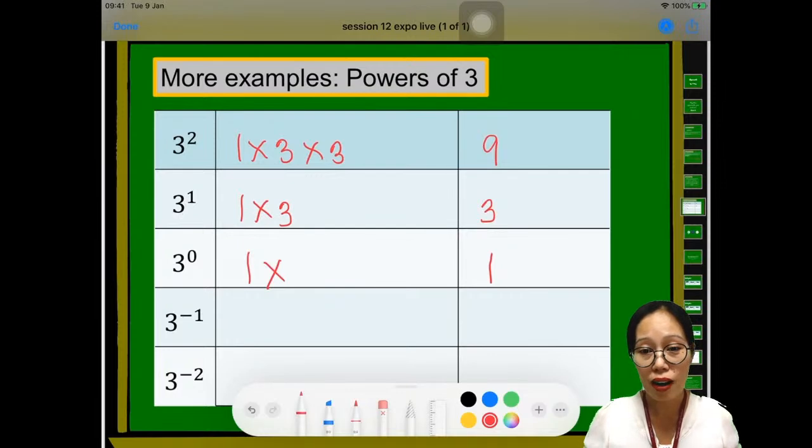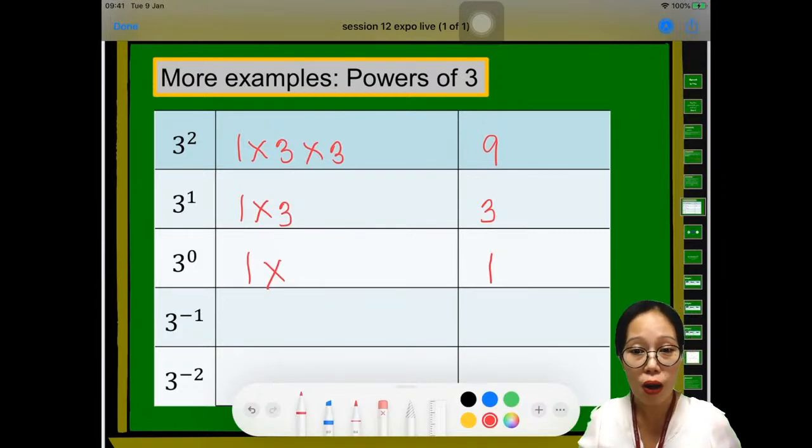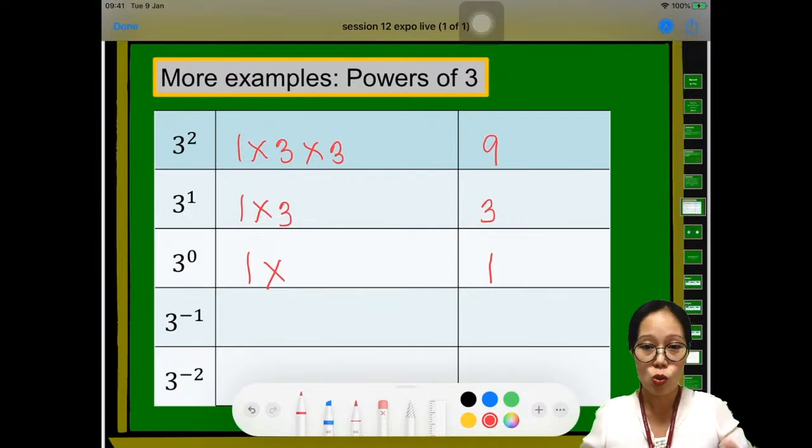It all makes sense, right? Because we have a law regarding an exponent of 0. If the exponent is 0, then the answer is always 1, right? So that's the explanation. Why is it that if we have an exponent of 0, the answer is 1? It's simply because 1 times, you don't have to multiply any number. So it's equal to 1.